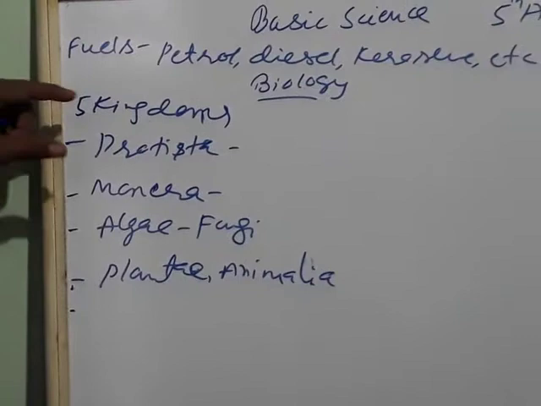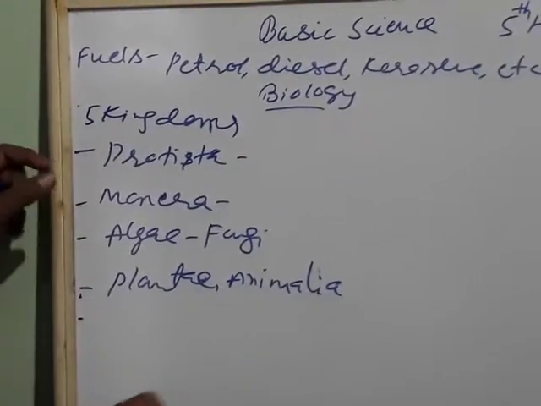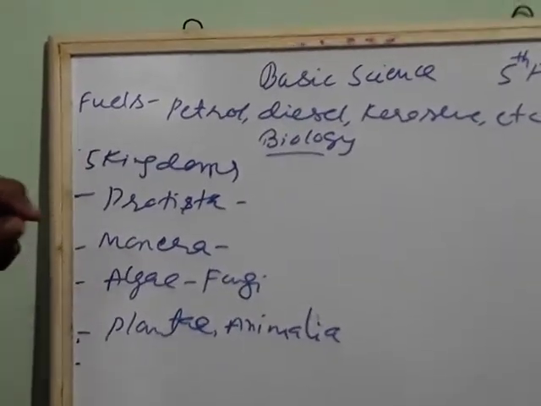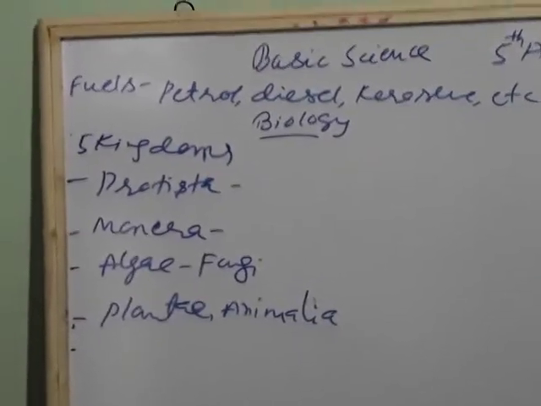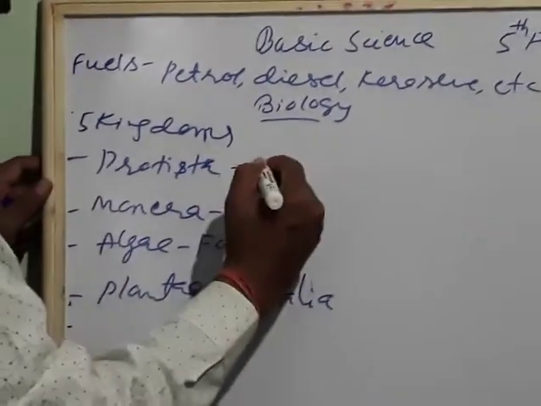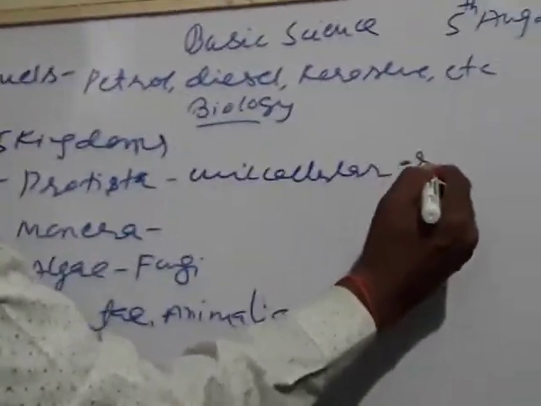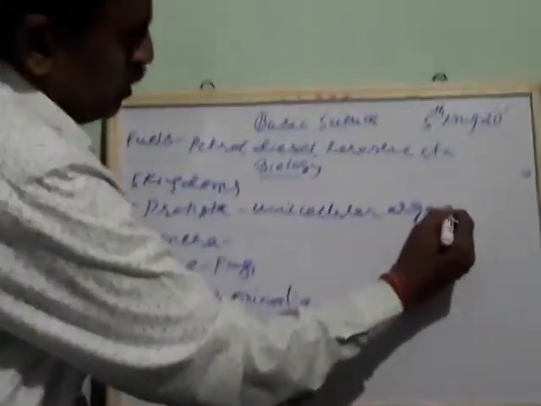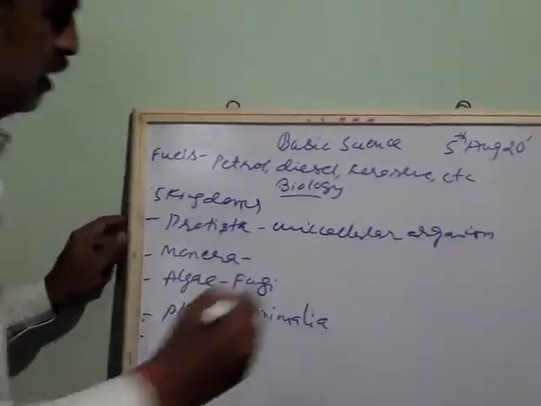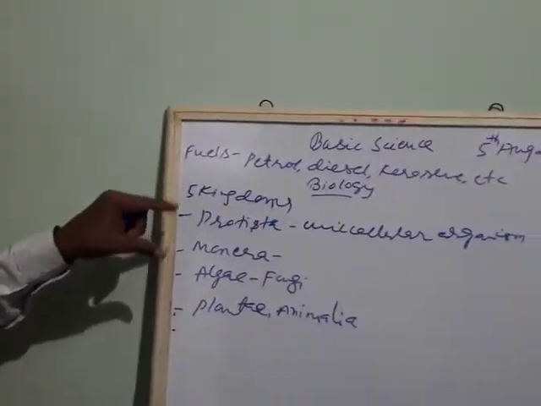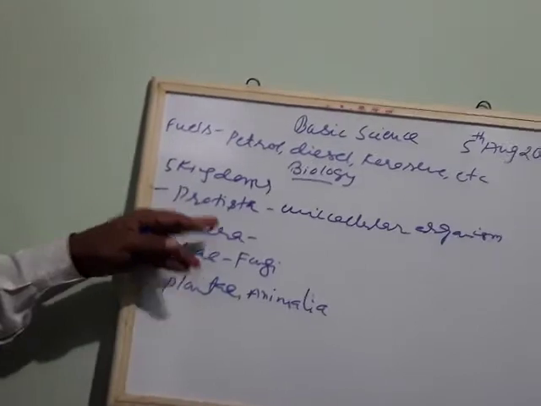In Protista and Monera, we include lower organisms. Unicellular organisms are included in Protista, and slightly less developed organisms are included in Monera.